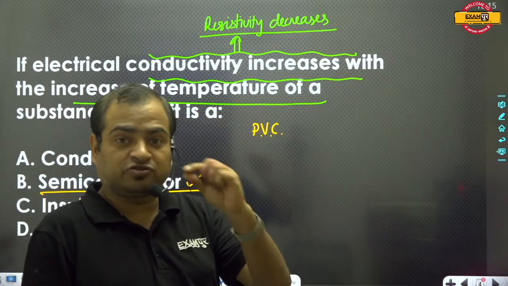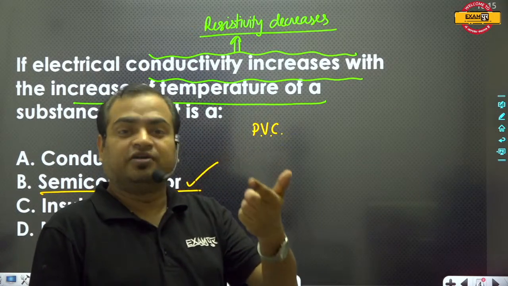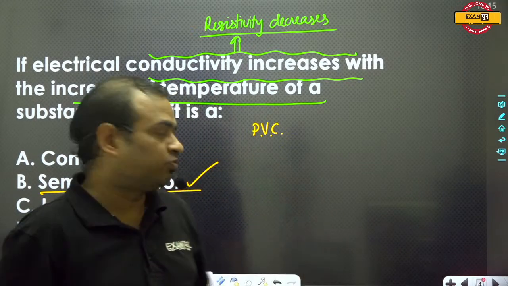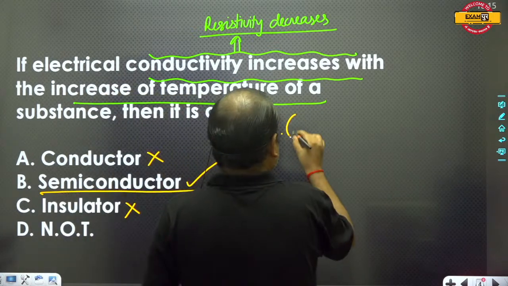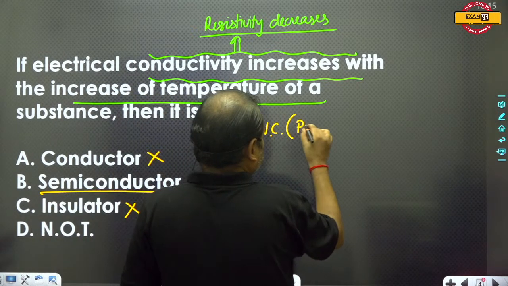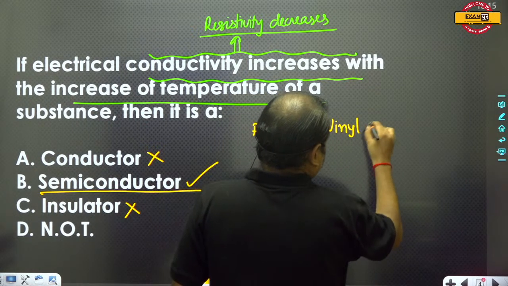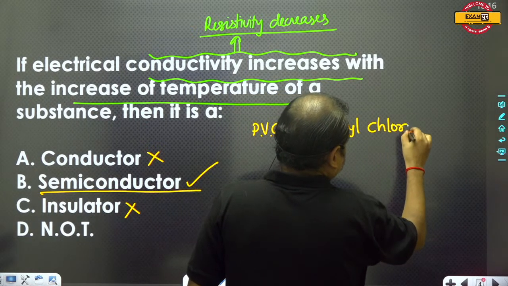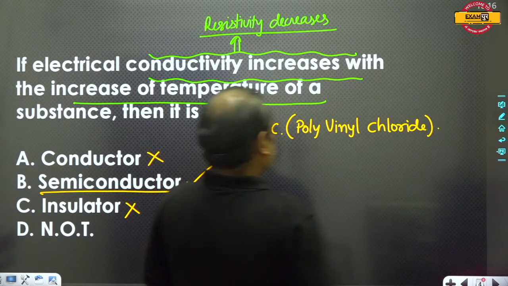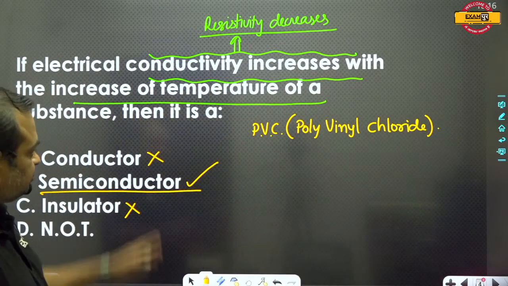The plastic portion of the electric wire is actually made of PVC. Sometimes the name of this material is also asked. This is polyvinyl chloride.